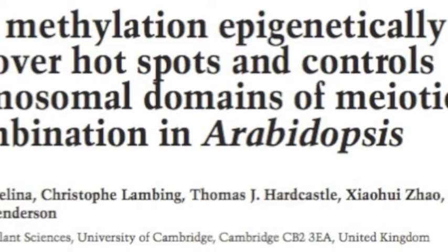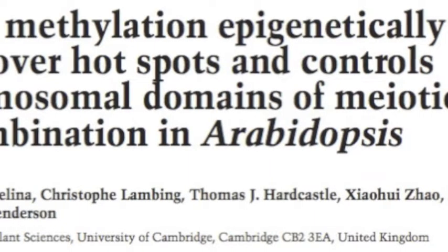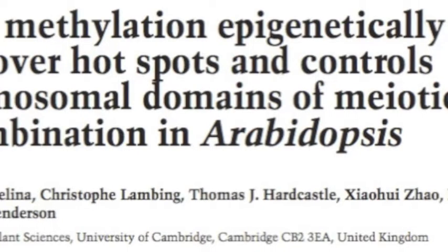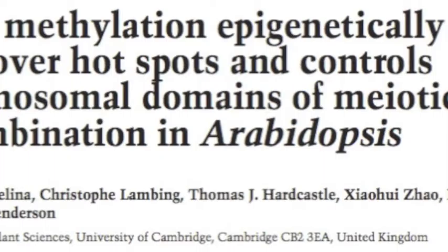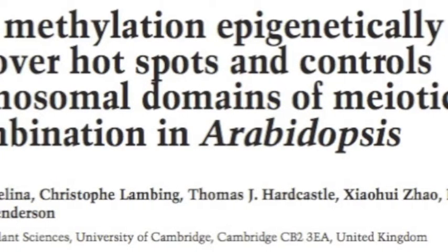And so that's one of the major parts of the paper. We also do some more work in there as well, looking at how DNA methylation and recombination play out at much broader scales right along the chromosomes.